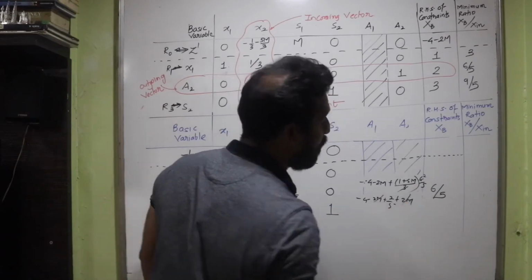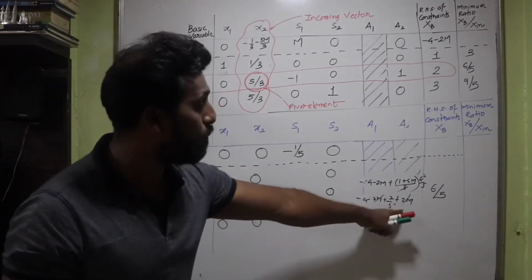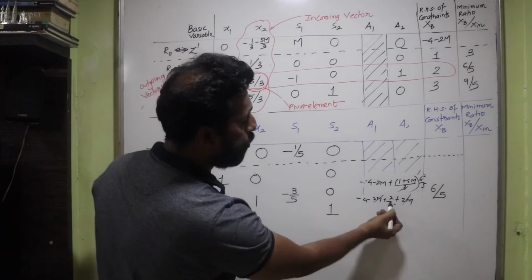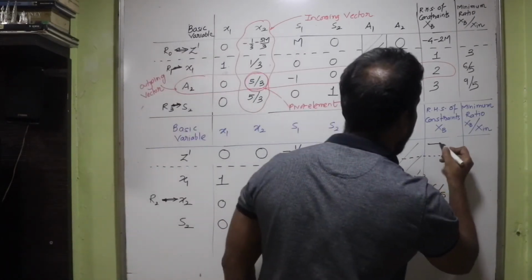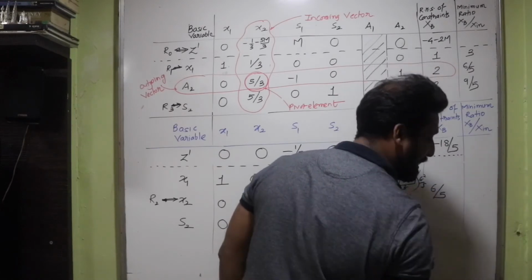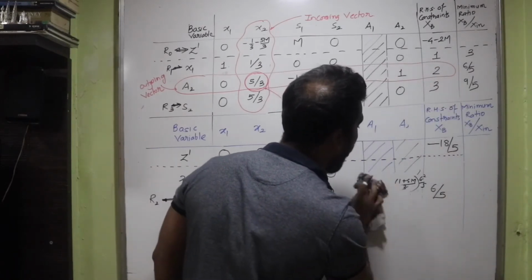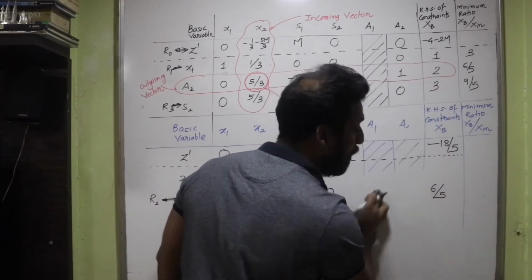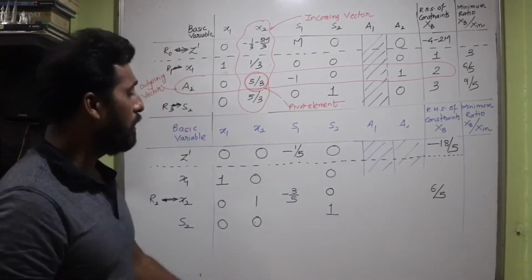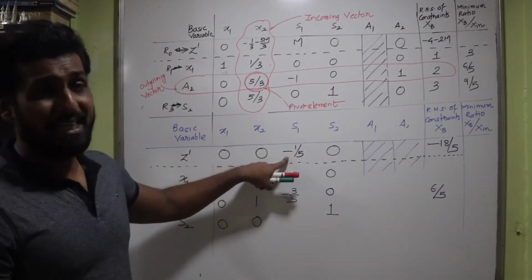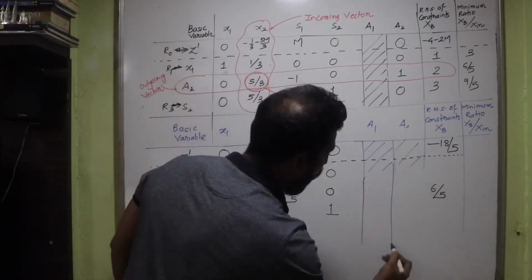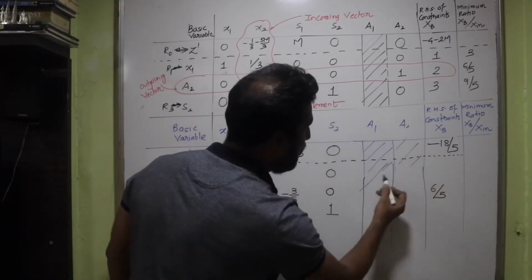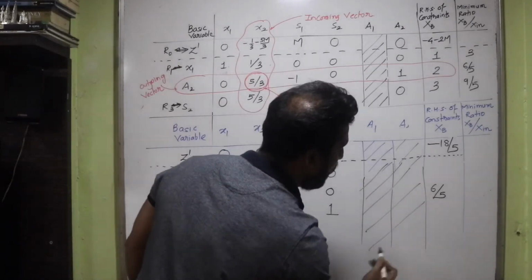That means the term of m has left, isn't it? Minus 2m plus 2m will cancel. Minus 4 plus 2 by 5. It is minus 20 plus 2, minus 18 upon 5. So that could have been the optimum solution, isn't it? But what the problem is? The problem has happened over here. The negative 1 upon 5 is telling me that this is not the last simplex table. That means whatever value I've got of z until now is not the optimum solution.